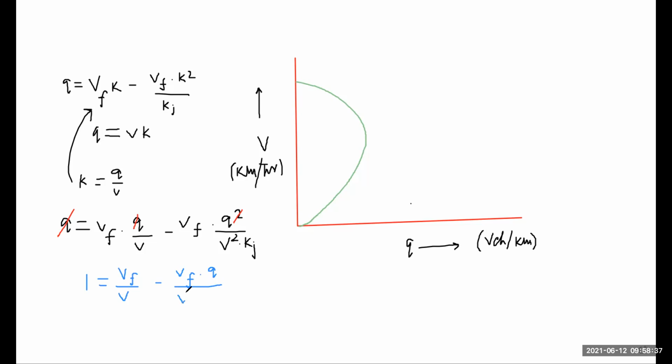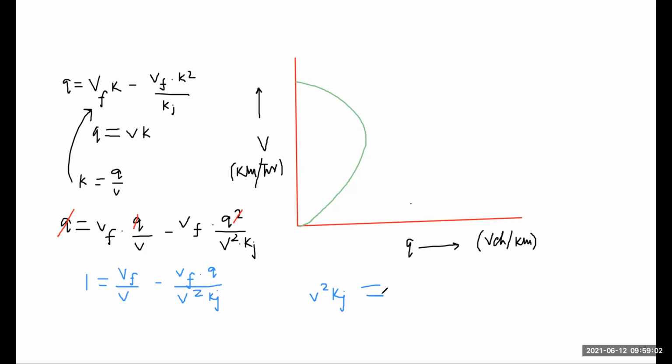Now this V square by Kj is cross multiplied with 1.